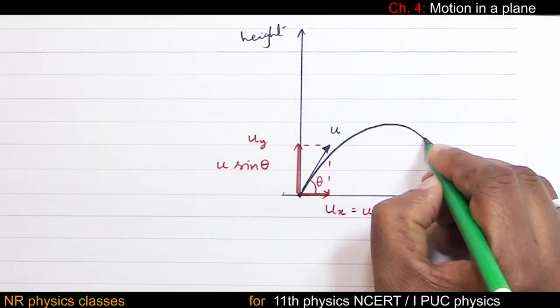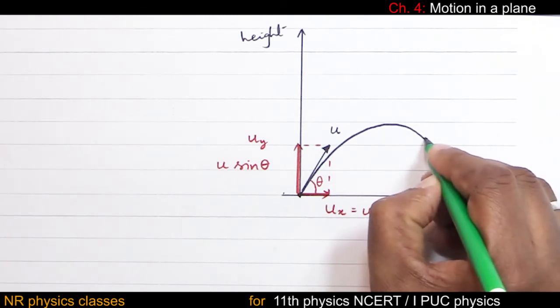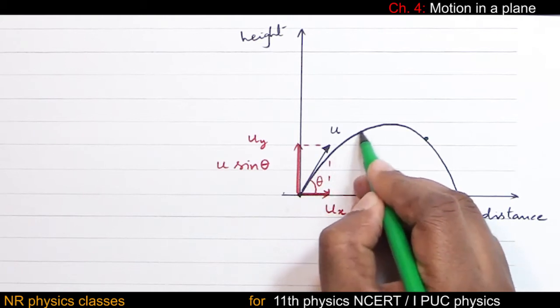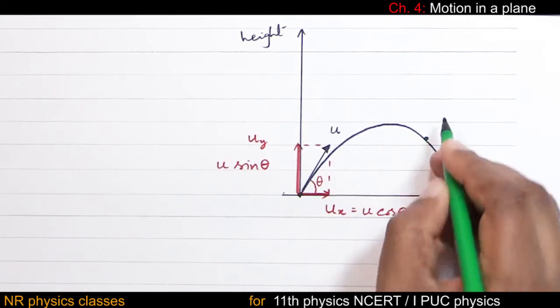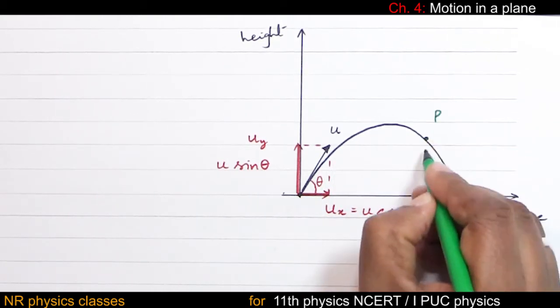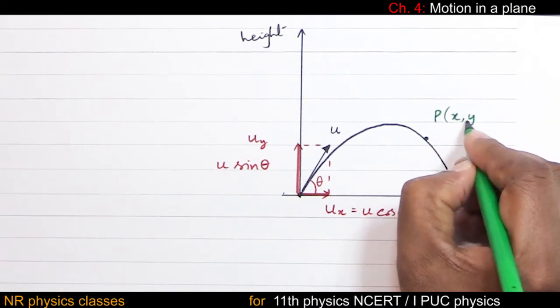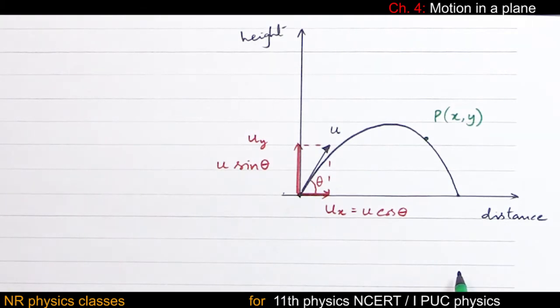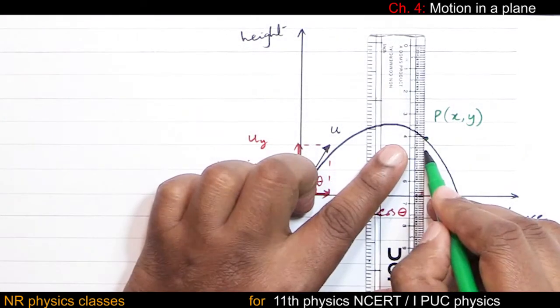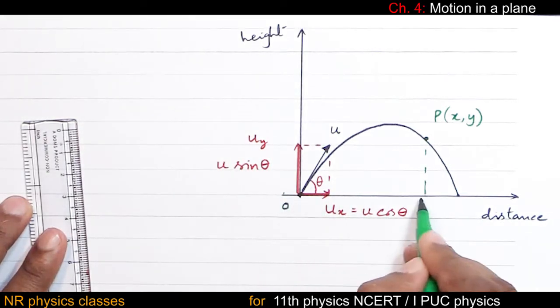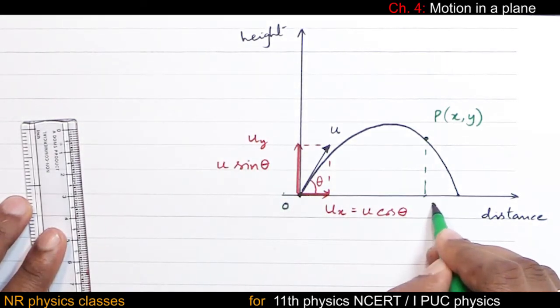Let this be the position of the object. The stone is going like this. When the stone is at P, coordinates of P are x comma y. From origin to this point it is x.